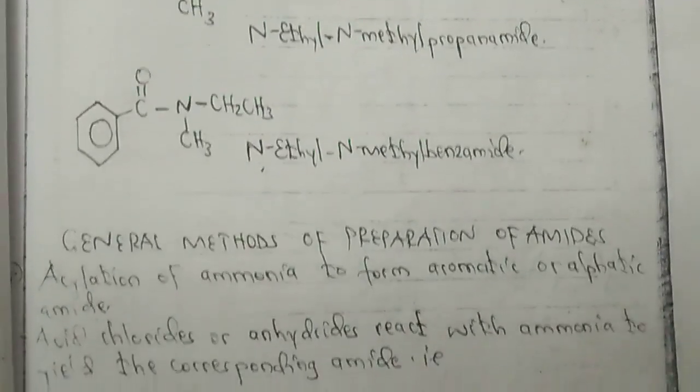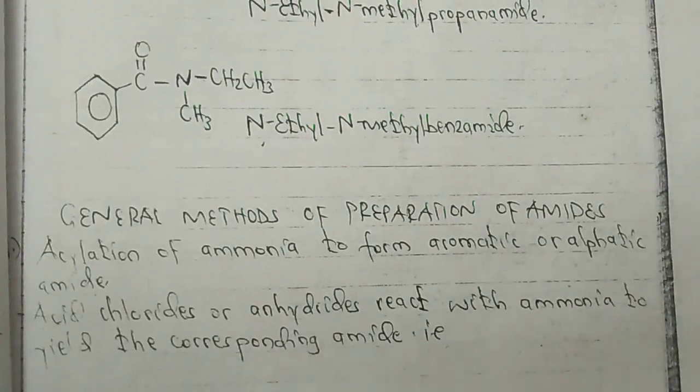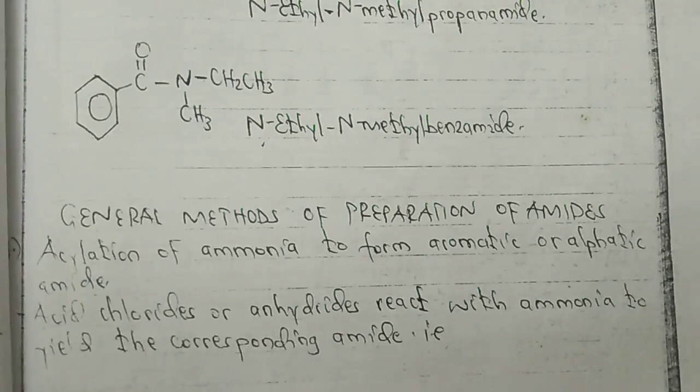General methods of preparing amide in the laboratory. Kwanza ni acylation of ammonia to form aromatic or aliphatic amide. Acylation of ammonia. So acid chloride or acid anhydride react with ammonia to form the corresponding amide. Acid chloride or acid anhydride.